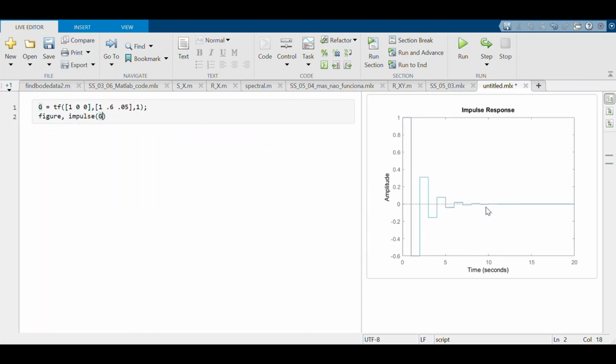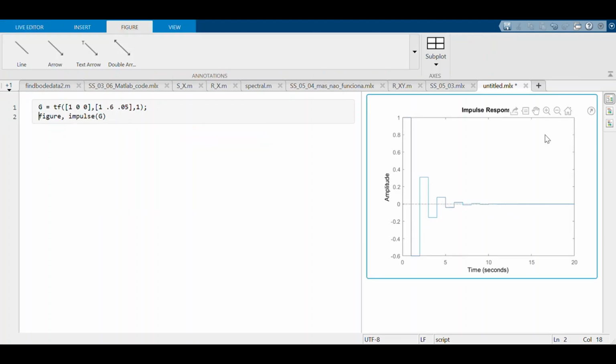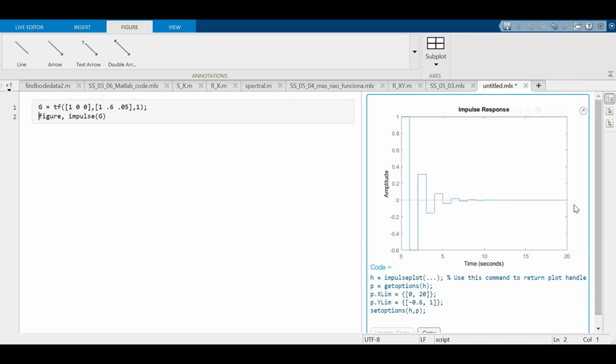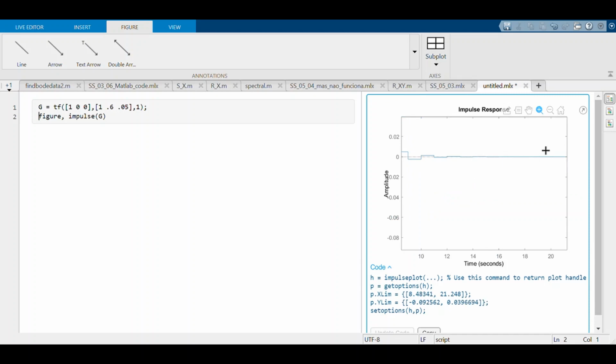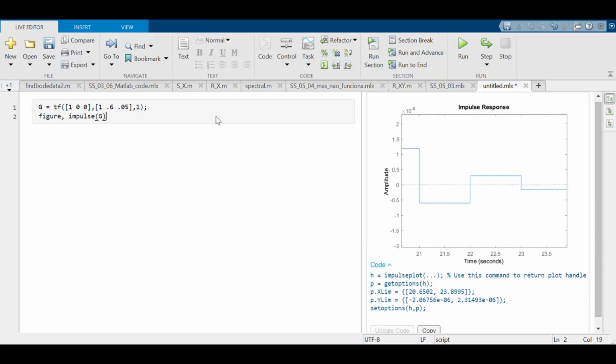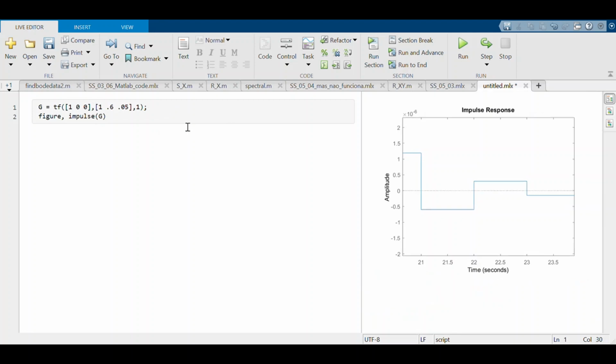Here we have our response, and we can see that even though the system is stable and thus its response tends to 0, the response becomes very, very small, but is never equal to 0. Small as it may get, it is always different from 0. The farther I get, the smaller it is, but never 0. That is why this system here, which is autoregressive, is an example of an infinite impulse response system.